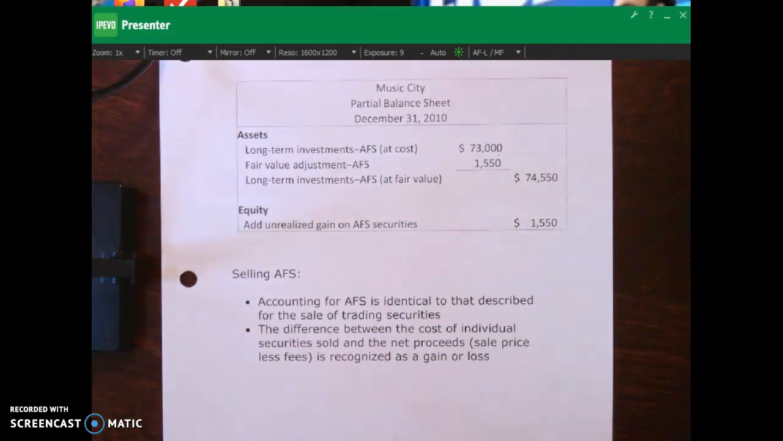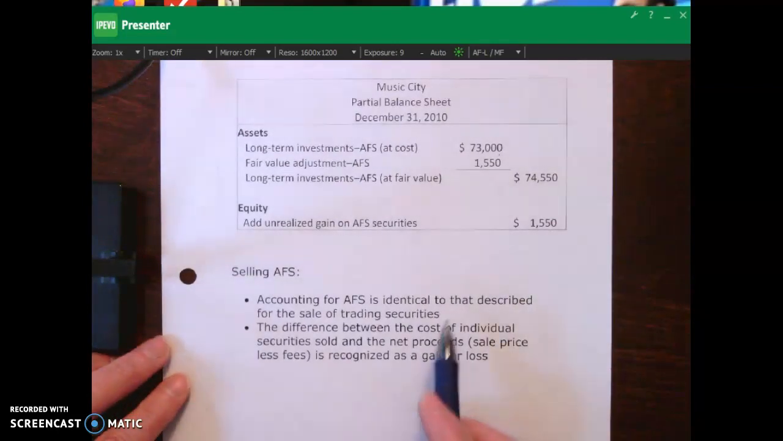Okay? So when we talk about selling our available for sale securities, it's very similar to what we talked about with trading securities. We compare the cost of our individual securities against the cash proceeds. Okay? And then we recognize either a gain or loss, similar to what we did with trading securities.